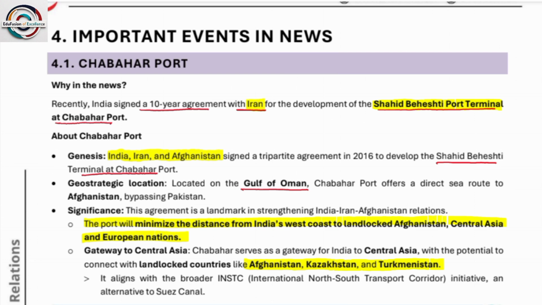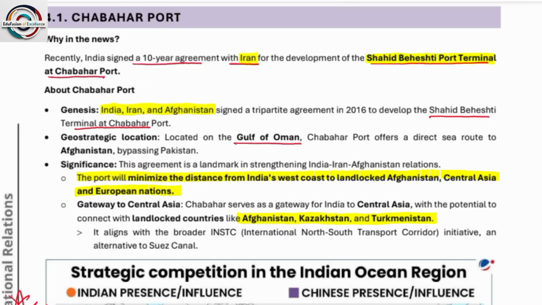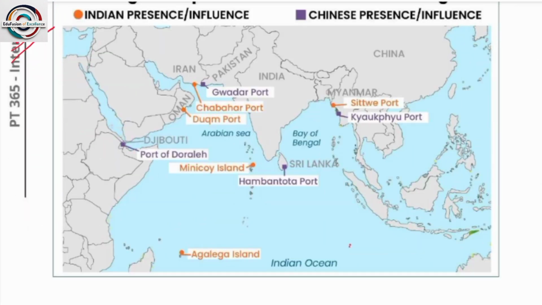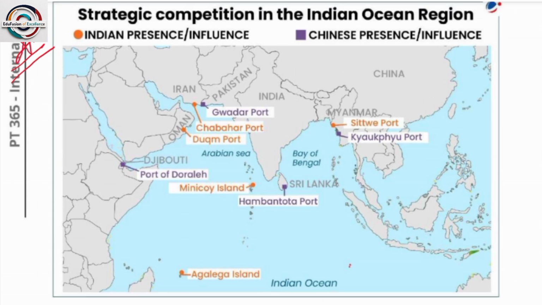Okay, so why is it in the news? Because of the development of the Shahid Beheshti port terminal at Chabahar port. And the genesis: India, Iran, and Afghanistan signed a tripartite agreement in 2016 to develop the Shahid Beheshti terminal at Chabahar port. So which terminal? Shahid Beheshti terminal at Chabahar port. So please look at the map. Okay, the Gulf of Oman.